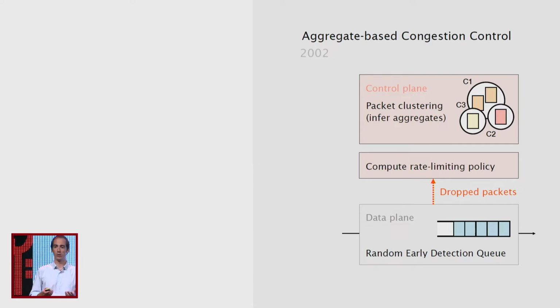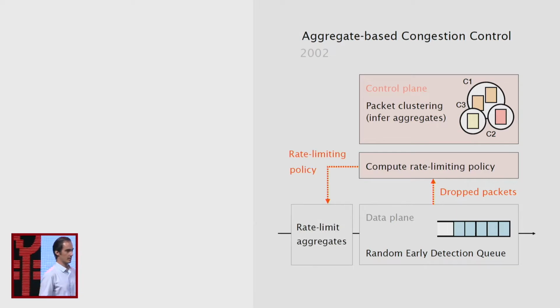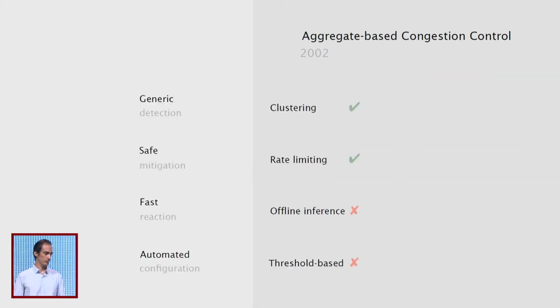Once a packet is dropped, it's reported to an ACC agent that can run in either a control plane or a separate server that will try to cluster all these dropped packets with the idea that aggregates responsible for a high amount of drops will also be aggregates responsible for congestion in the network. So once an aggregate is inferred, ACC then synthesizes a rate limiting policy and deploys that rate limiting policy into the data plane such that incoming packets of the same aggregates can be rate limited before making it into the queue. So as such, by leveraging packet clustering and working at the aggregate level, ACC manages to be generic. And by leveraging rate limiting, it manages to be safe.